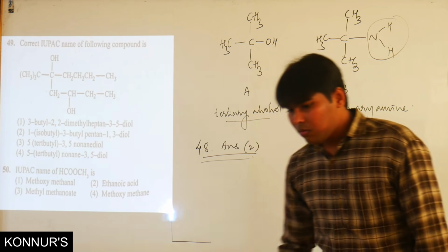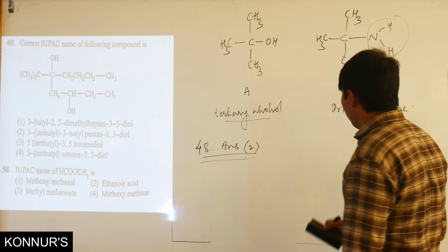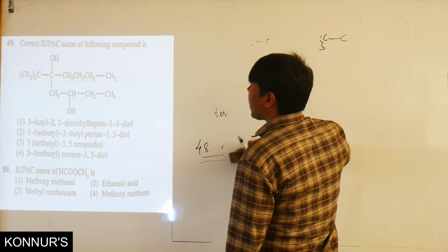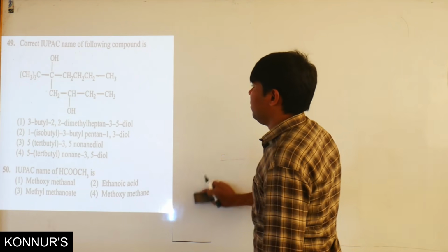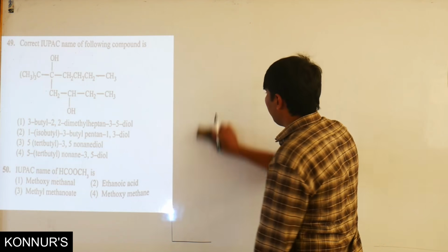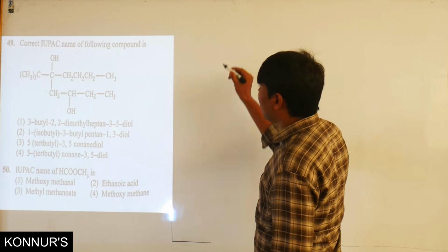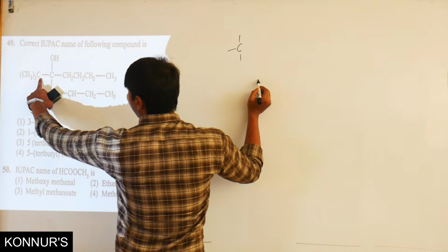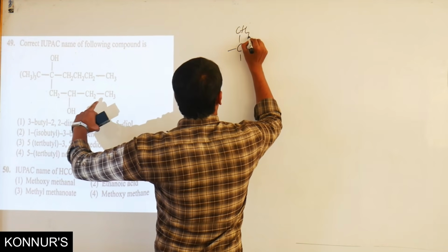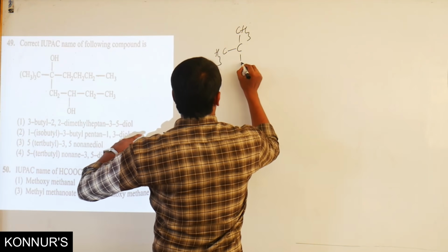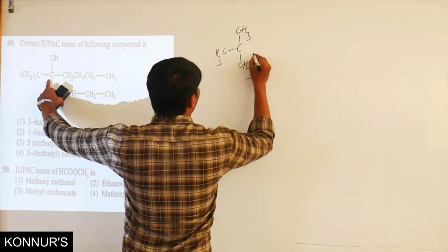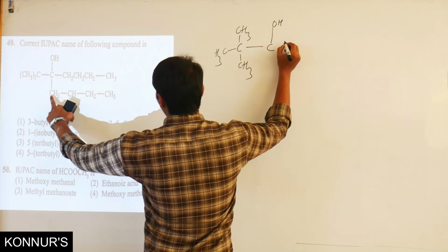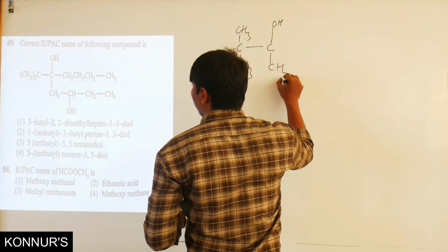Now, the next question: what is the correct IUPAC name of the following compound? Here they have given one compound, a carbon bonded to a carbon which is bonded to three methyl groups, and this is again bonded to a carbon containing the hydroxyl group, and there is a long chain.